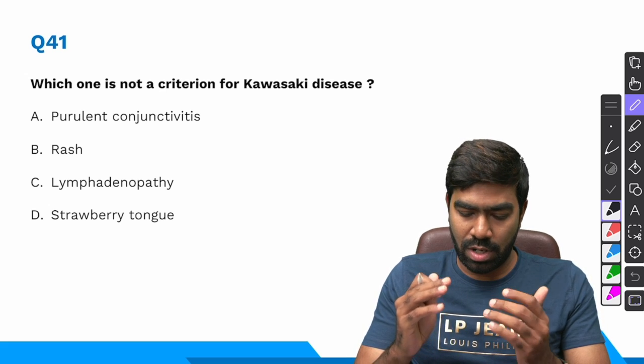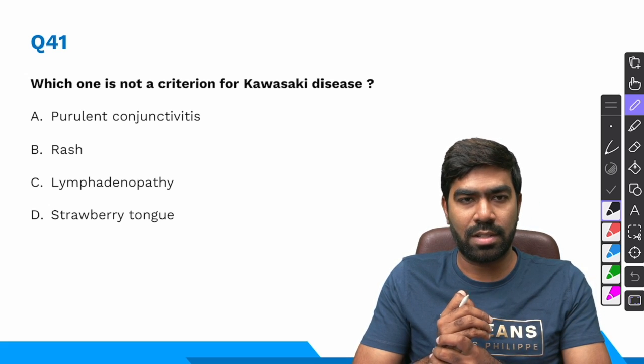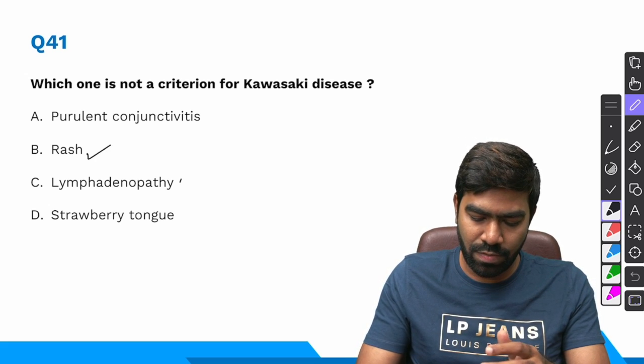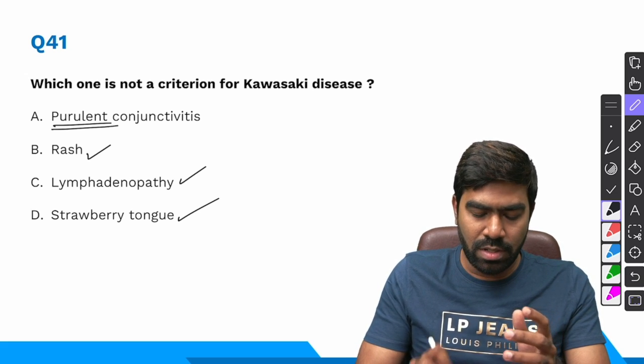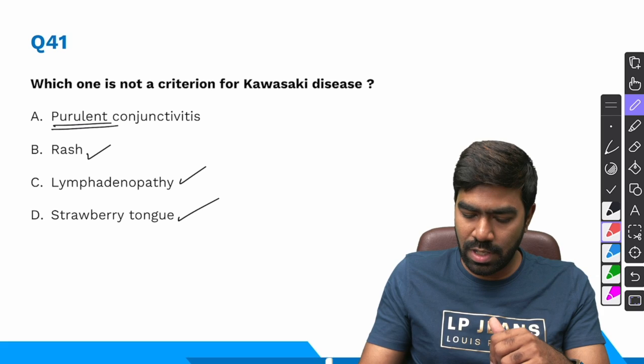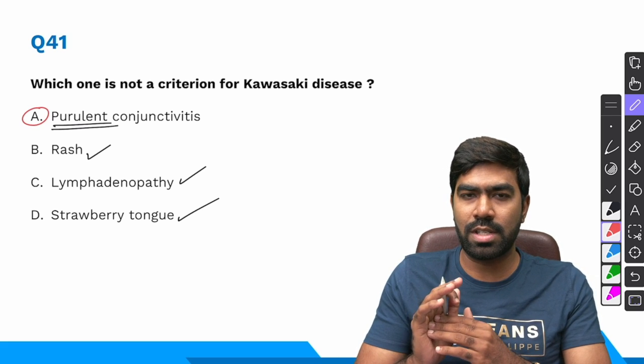Which of the following is not a criterion for the diagnosis of Kawasaki disease? Yes, the rash is very common in Kawasaki. Lymphadenopathy is very common. Strawberry tongue is very common. What is not common is purulent conjunctivitis. What you see is a non-purulent, sterile form of conjunctivitis in Kawasaki.